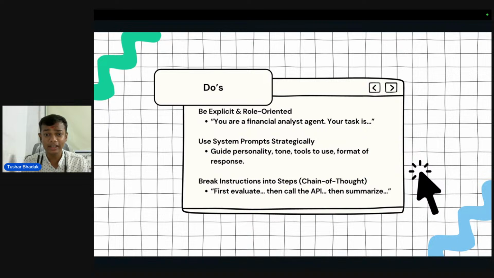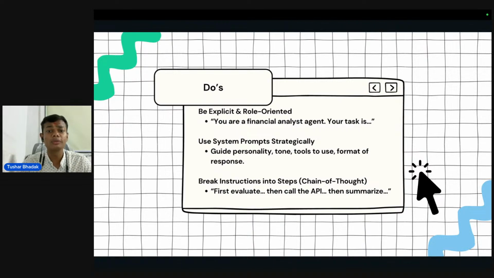The second thing that you have to keep in mind is to use system prompts strategically. There are system prompts as well and there are user prompts. What are system prompts? System prompts are those prompts that we have already given in the code. And what are the user prompts? That is what the user is typing while chatting with ChatGPT. So you have to use system prompts strategically. There should be a strategy maintained in the system prompts. You have to guide your personality, your tone, which tool you have to use. Also, you have to guide the format of the response your agent should deliver.